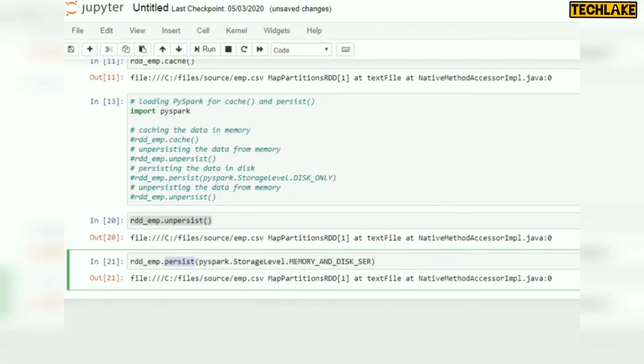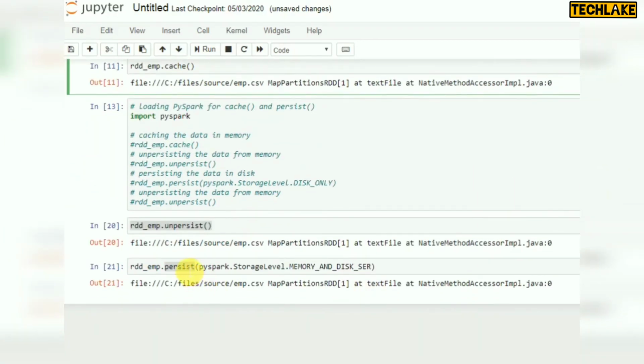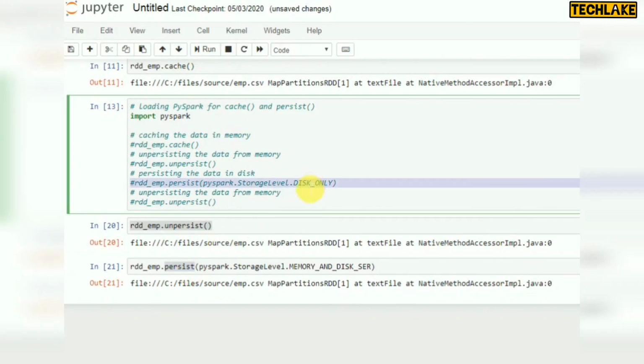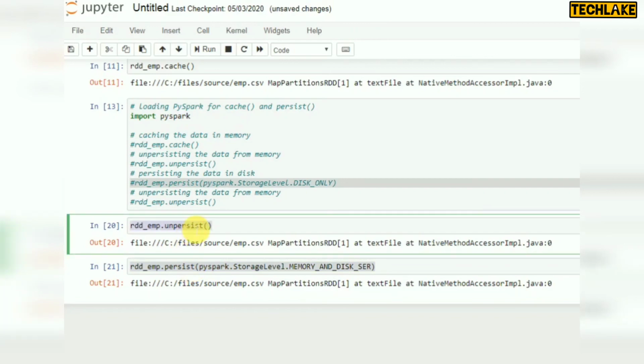Cache is default memory only, and if you want to use other storage level parameters, you can go for persist. That's the only difference here. For other storage level parameters, you have to use PySpark dot storage level dot and your parameter value, like memory only or memory and disk, memory and disk serializable, disk serializable. Other parameters are available; at that time you can use persist. And if you want to clear this cache, you can use unpersist. So these are all the options you can use in PySpark.